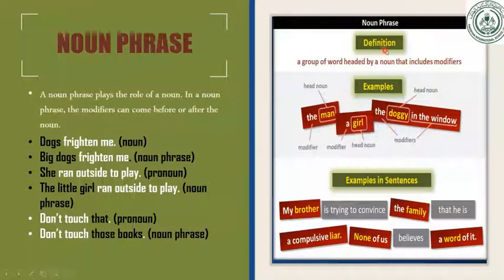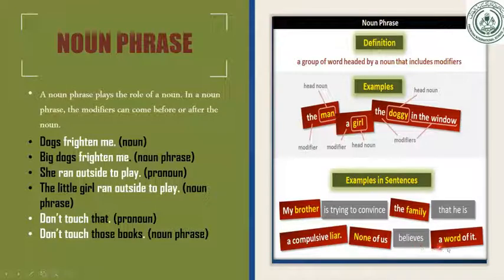Now here, dear students, again, I have given you definitions out of the book, like a group of words headed by a noun that includes modifiers. Modifiers are included over there, like big. Big is a modifier. Modifier means adjective, and an adjective is a word which describes, like the little girl, those books. So here you can say the man, a girl, the doggy. So these are all head nouns. They are noun phrases. The doggy. Example in a sentence: my brother is trying to convince the family that he is a compulsive liar.